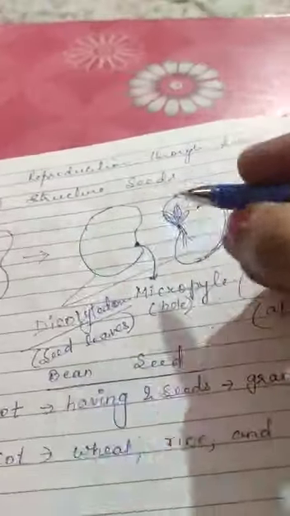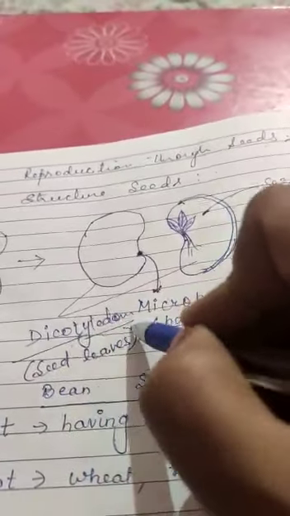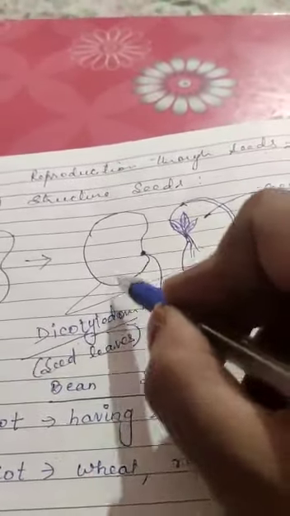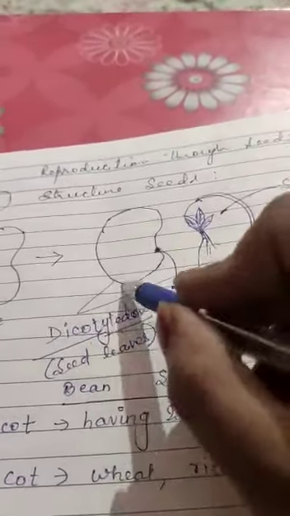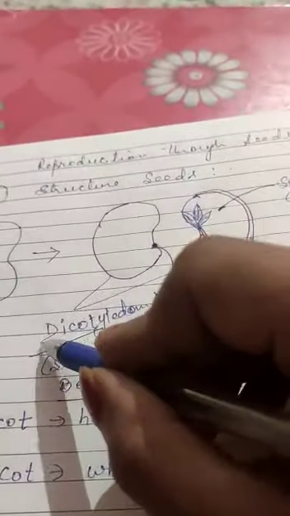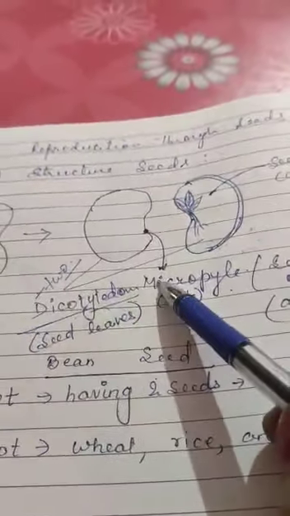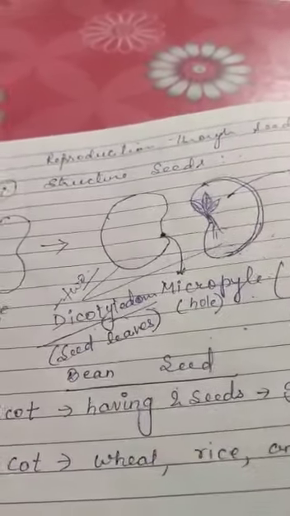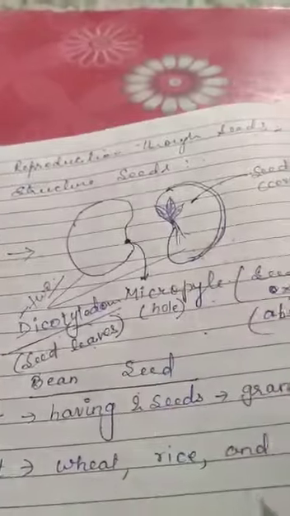Okay, the two parts of the bean seed are called cotyledons. If we break it into two parts, di means two, two parted, so it is called dicotyledon, seed leaves.